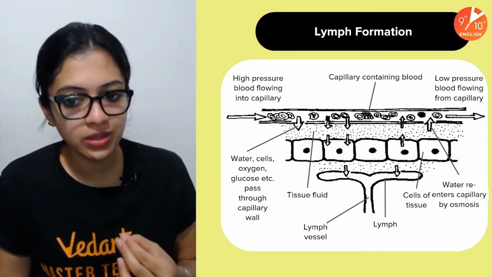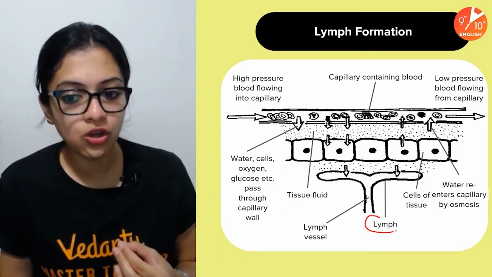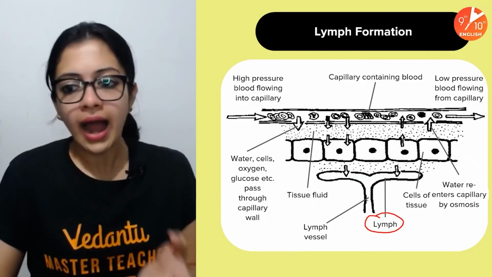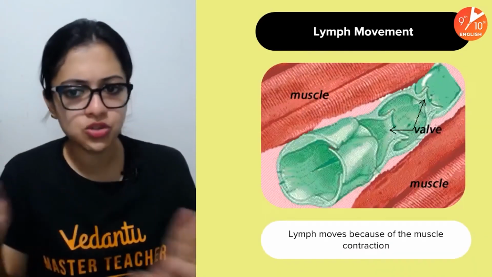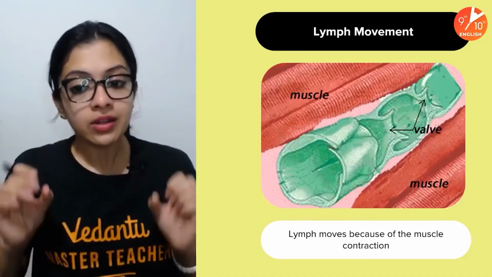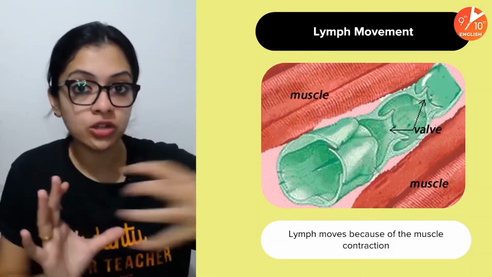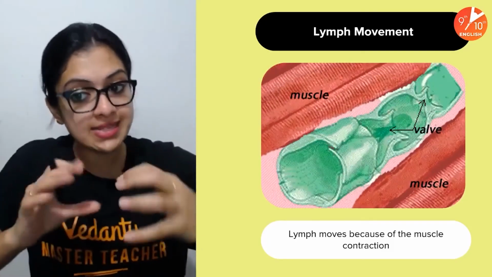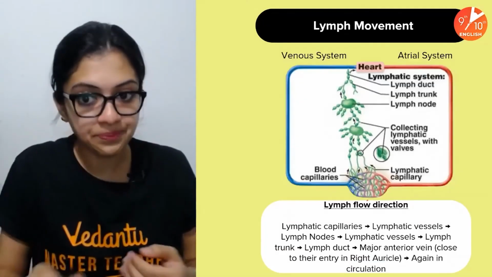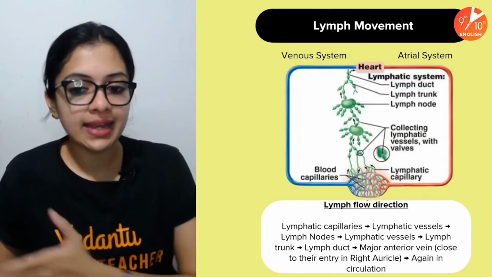Once they enter into the lymph vessel, they would form what we call lymph. Ultimately they would join back into regular circulation. That's a different thing. Now lymph is able to move through the lymphatic vessels because of muscle contraction, because of all the contraction of the muscles surrounding the lymph vessels. Okay, and how exactly does it flow?